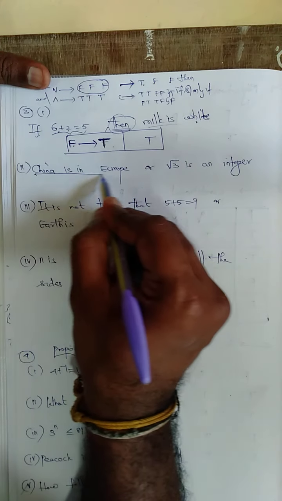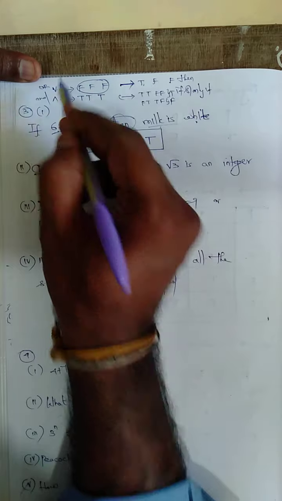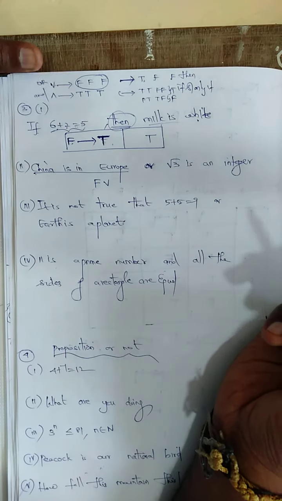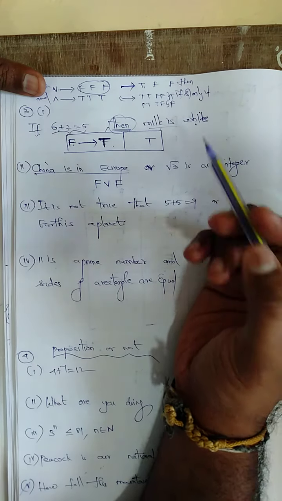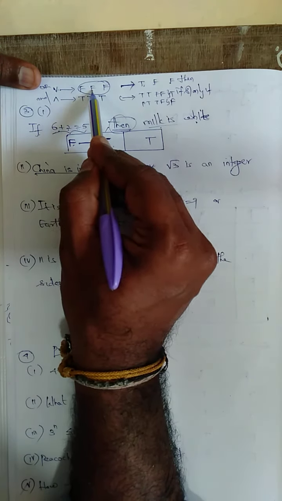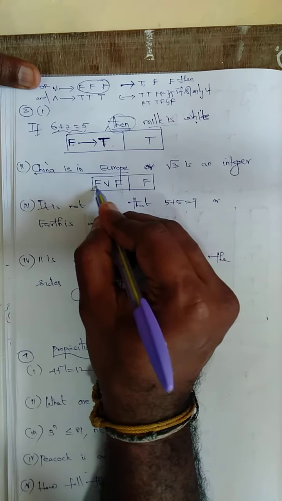Next, China is in Europe. This is a false statement. China is not in Europe. Or comes, I need to put this one. Root 3 is an integer. This is also a false statement. Root 3 is not an integer. For this one, see, FF only F. So the answer is going to be F. Remaining all T. FF only is F.